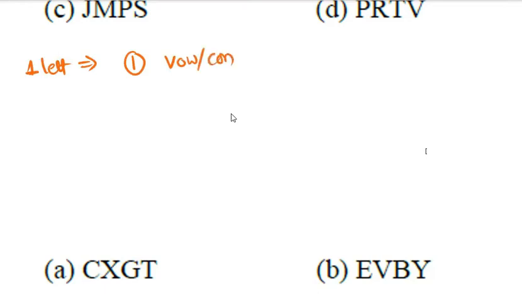Before going to solve the questions, let me tell the points here. If only one letter is given, the first check is whether it is a vowel or consonant.